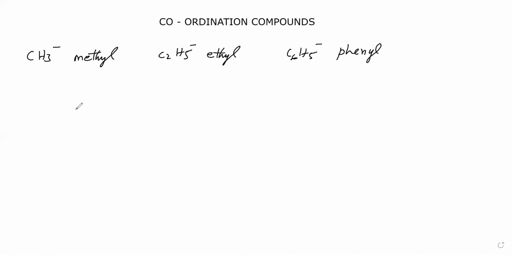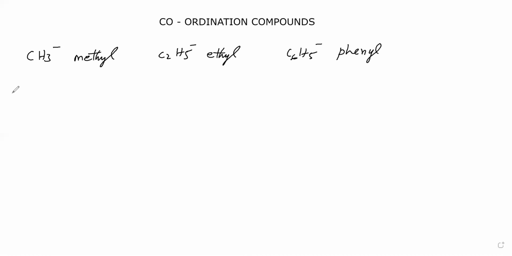Then the central metal name we can say as usual. Cr means chromium, Co means cobalt, like that we can say. If the complex is an anionic complex, the net charge of the complex is negative, then the central metal name we have to say by special names.